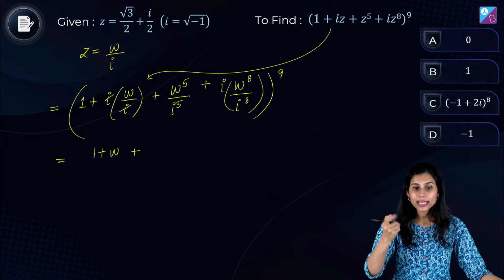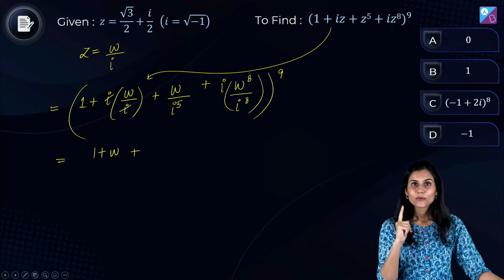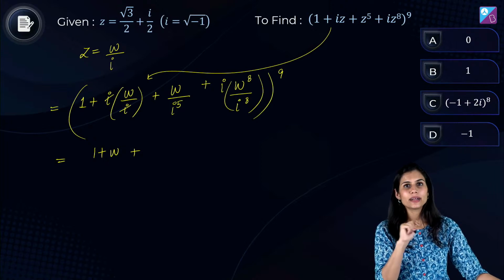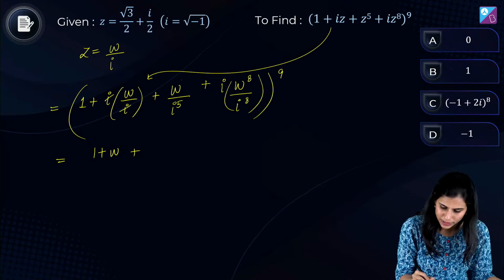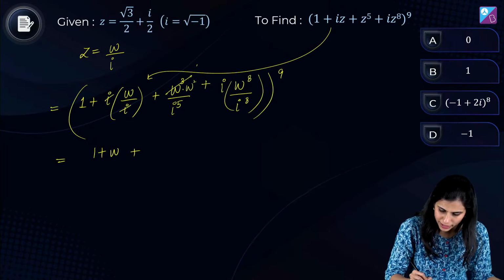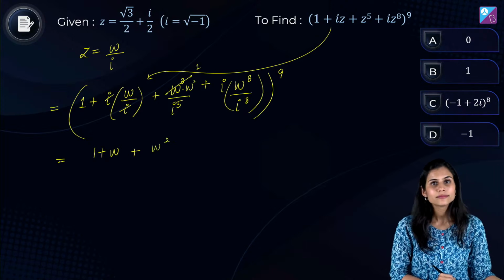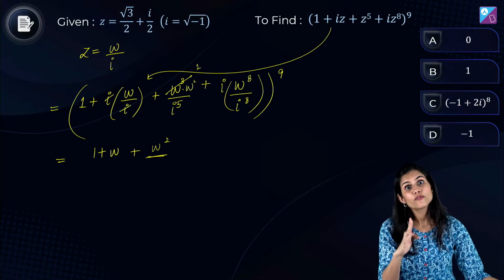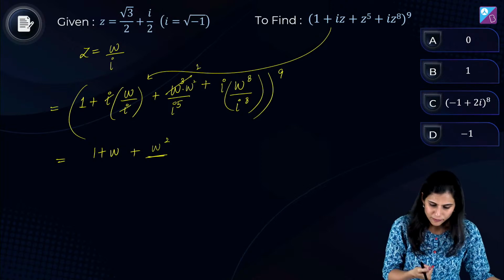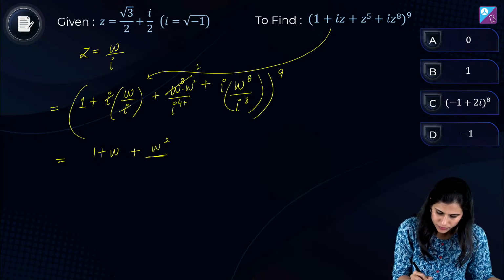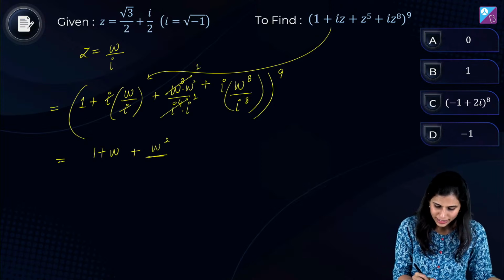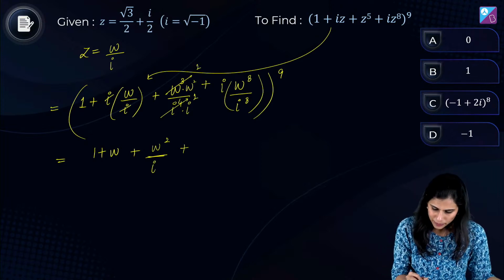What is omega की power 5? You have to break it with the help of multiple of 3. 5 को आप लिख सकते हो as 3 plus 2. So this comes out to be omega cube into omega square. But omega cube is 1. 1 into omega square is omega square. Upon iota की power 5. iota की powers कैसे खेलती हैं? आयोटा की पावर 4 आपको पहली बार 1 देता है, राइट? तो आप 5 को यानी कि 4 plus 1 लिख सकते हो. आयोटा की पावर 4 अगेन इज 1. 1 times आयोटा इज आयोटा. प्लस आयोटा एज इट इज.